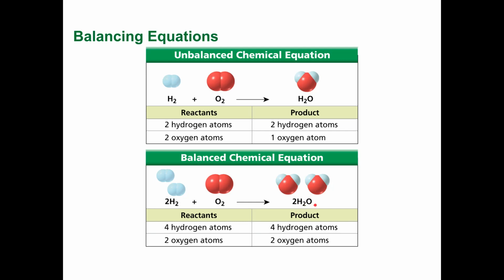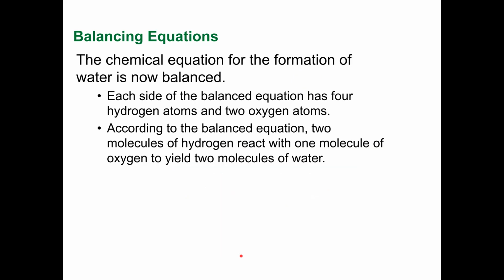But what's 2 times O? Right? So you got to think of this as like H2O being in parentheses. I have 2 molecules of H2O. That tells me how many things I have. Okay? The chemical equation for the formation of water is now balanced. Each side of the balanced equation has 4 hydrogen atoms and 2 oxygen atoms. According to the balanced equation, 2 molecules of hydrogen react with 1 molecule of oxygen to yield 2 molecules of water.